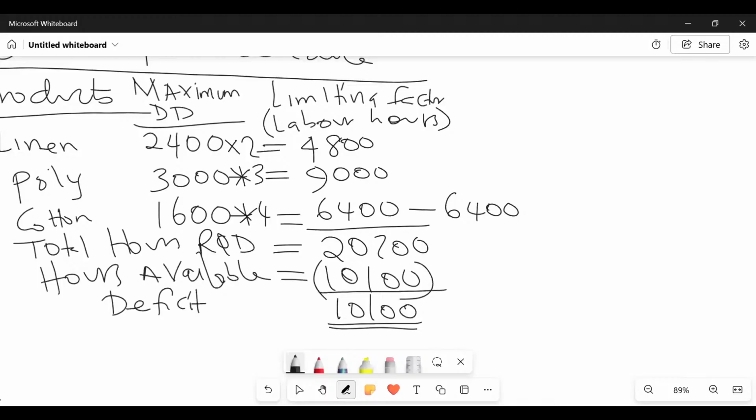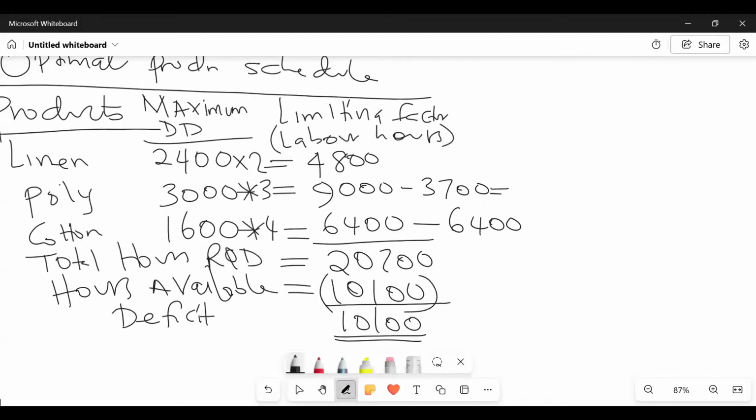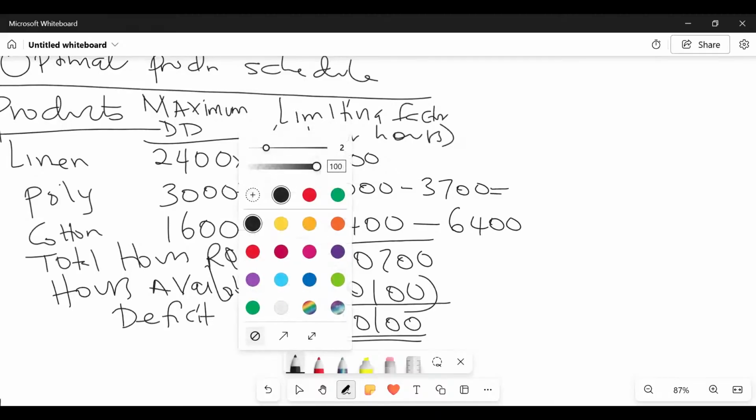So we deduct it from the second ranked product, which fortunately can cover it, you see 9,000 can cover the entire 3,700. So what does this mean, ladies and gentlemen? If you subtract, the number of hours we can now put to poly is how many? 5,300.